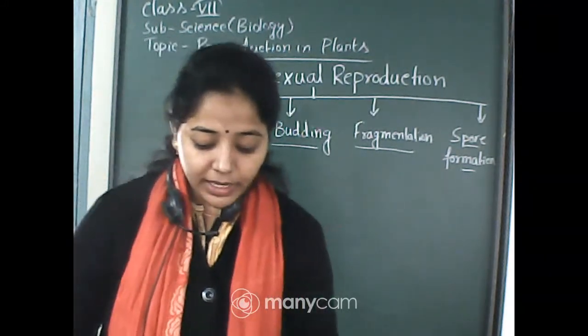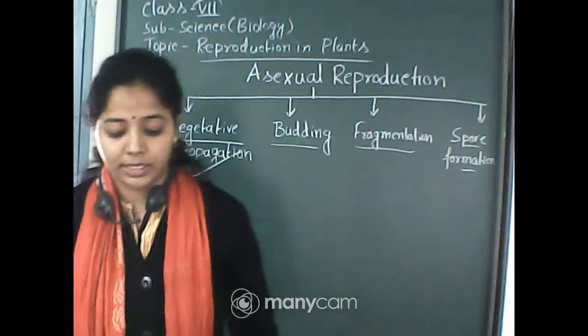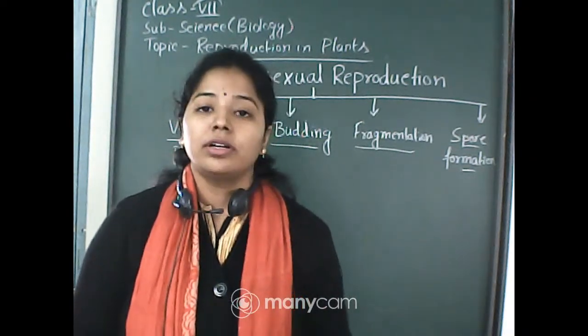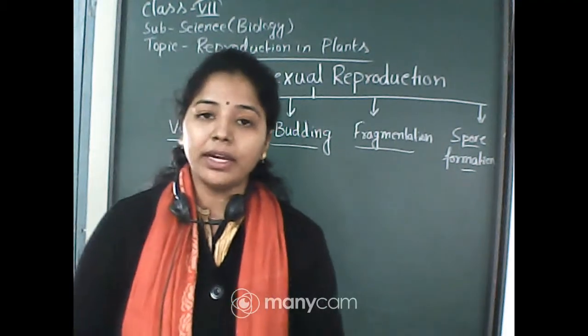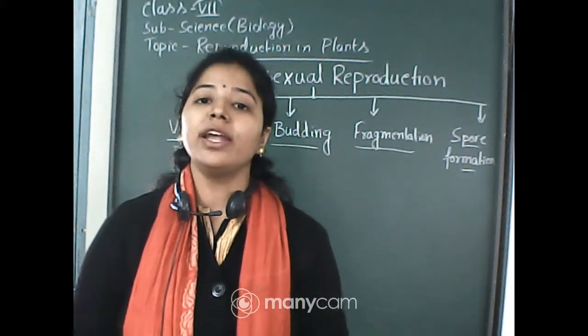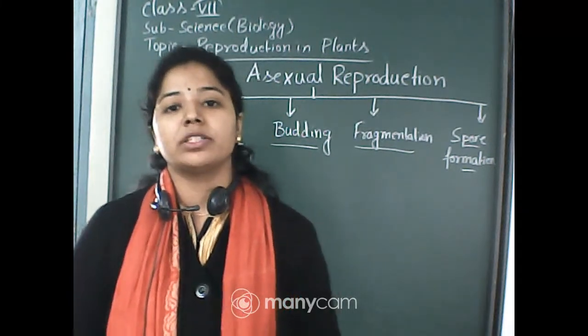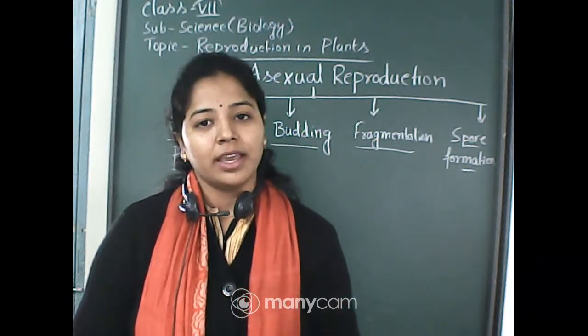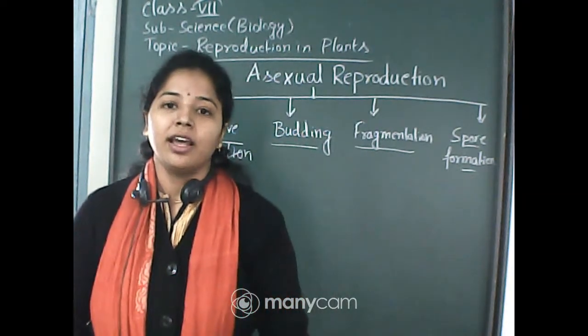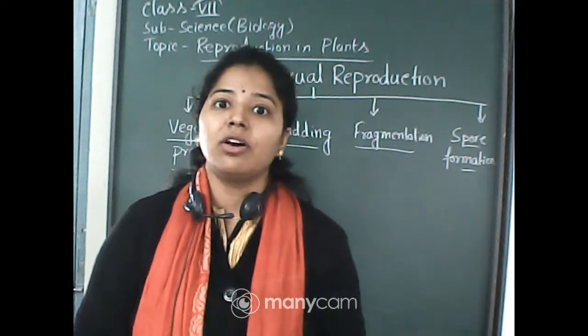Now, please follow your NCERT book Science, page number 135. Let's start with budding. Budding is a mode of asexual reproduction. You must have come across the term yeast. Yeast is a unicellular organism.